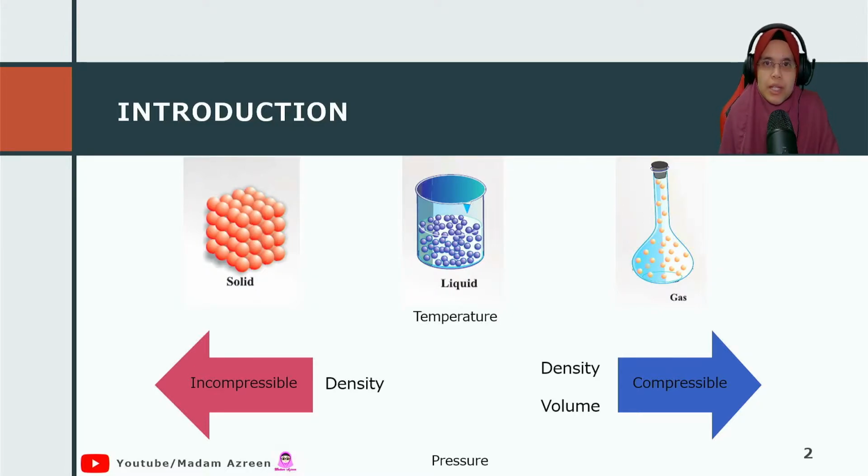For solid and liquid, it is incompressible because the change of temperature doesn't have any effect on the density. Same goes with the change of pressure. However, for gas, the volume and the density are really affected by the pressure and temperature. Okay? For a gas, the density and the volume are really affected by temperature and pressure.